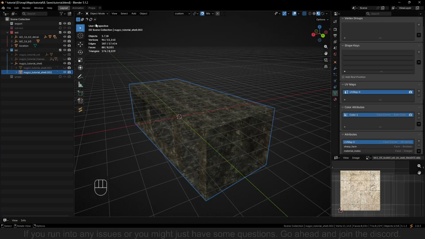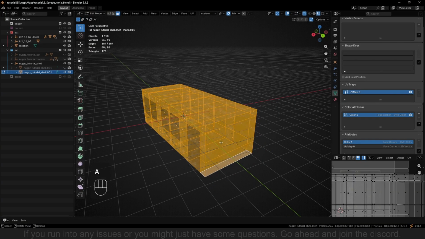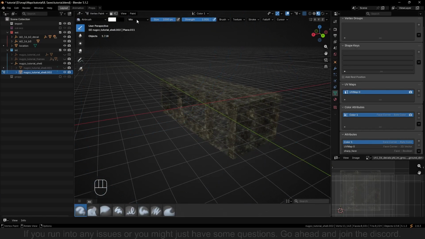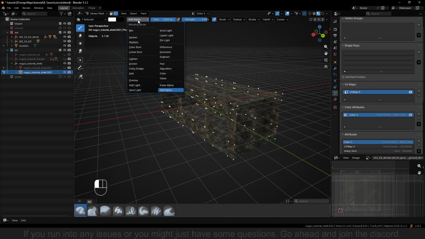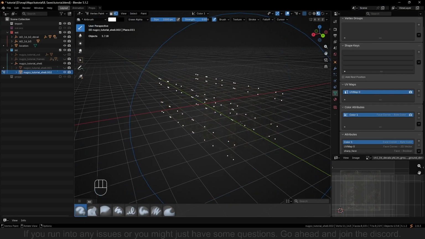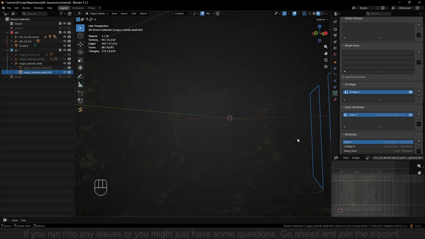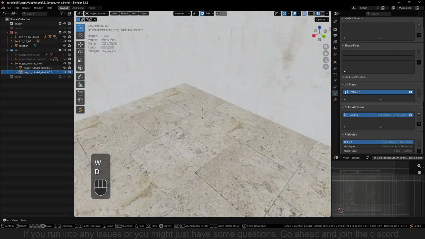So put it in edit mode, select everything, and head into vertex paint. In here, we would like to add an alpha, so we can make it darker, and then put the strength to 0.85. Vertex, oh, erase alpha. There you go. So you see, it almost becomes invisible. So we can just check it now. What do we think?